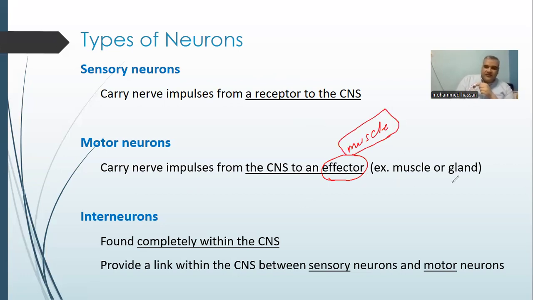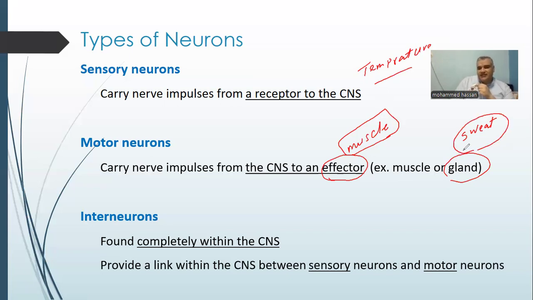Or another effector such as gland, maybe sweat gland. If we detect the temperature, it is high temperature in our body, the high temperature stimulates the sweat gland to secrete sweat. So the effector may be muscle or maybe gland.